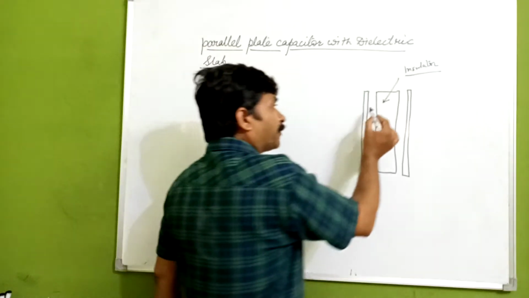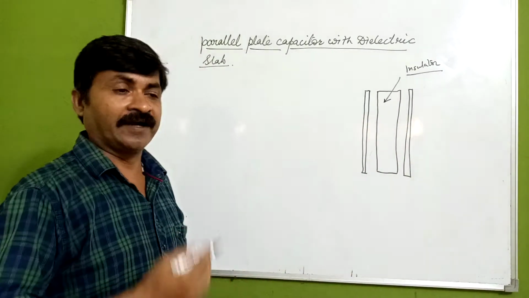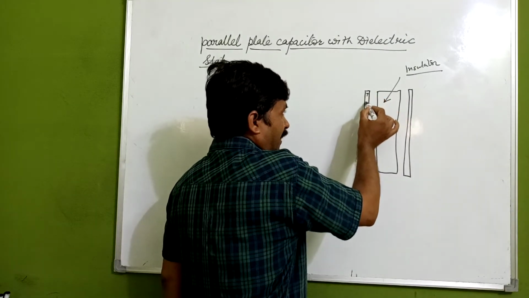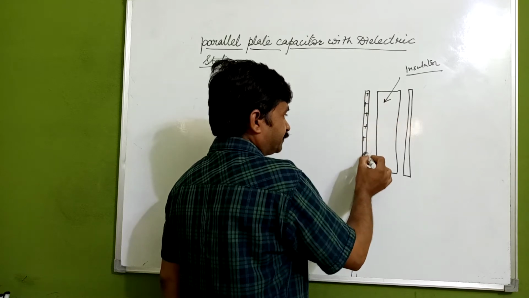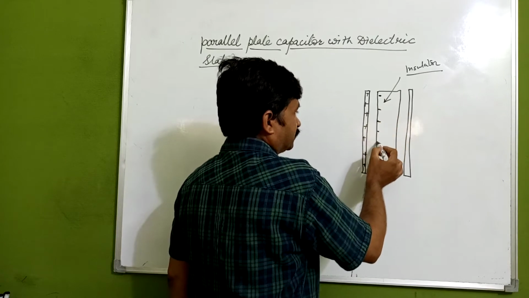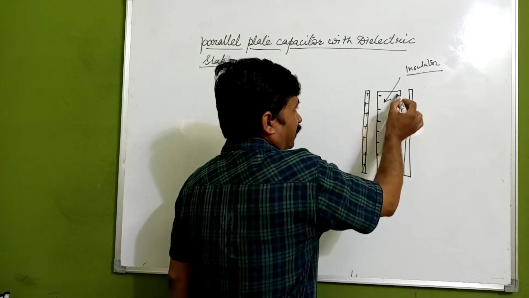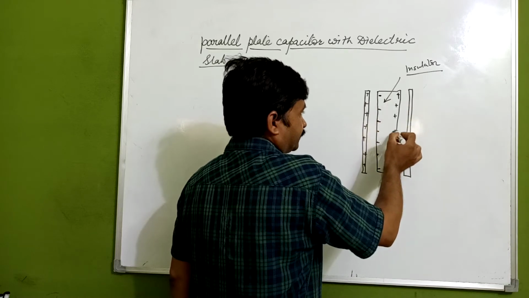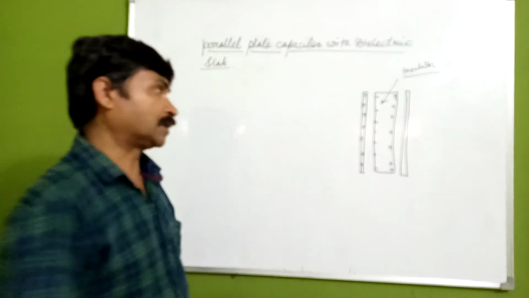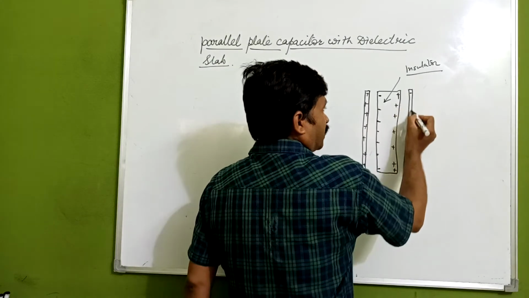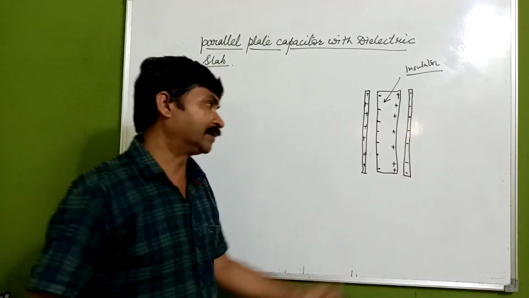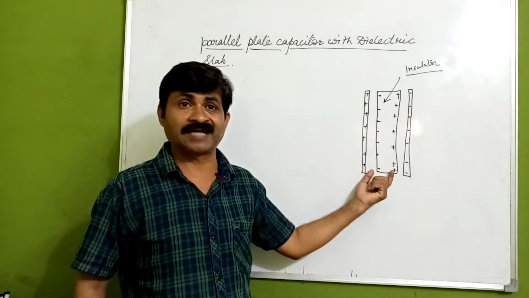So if we apply an electric field, there will be a negative charge at one end and a positive charge at the other, and they will become polarized, meaning polarization is there. Because of the polarization, we get an electric field inside this dielectric slab.